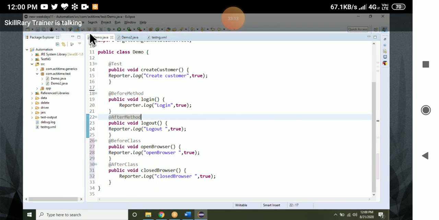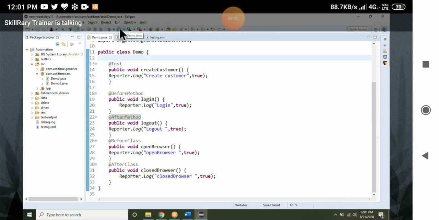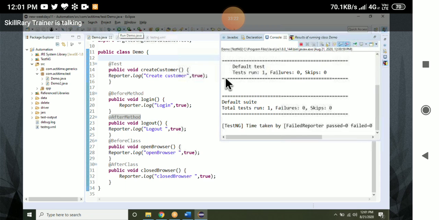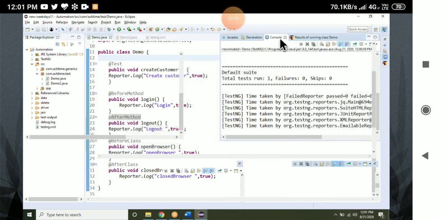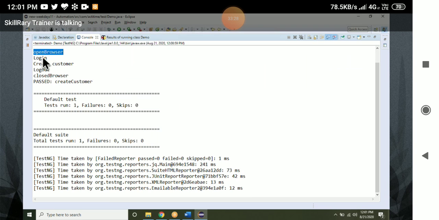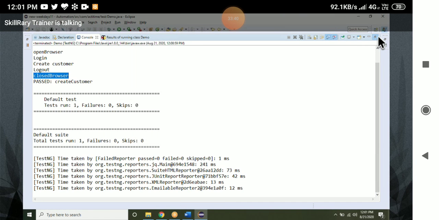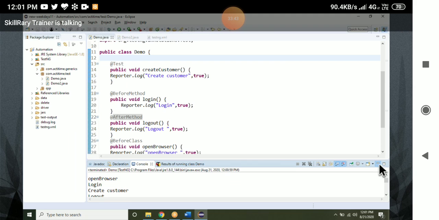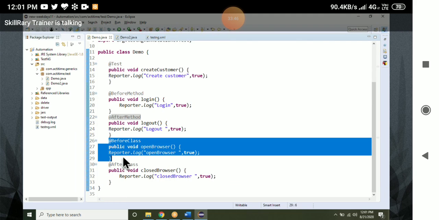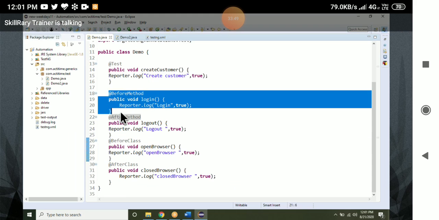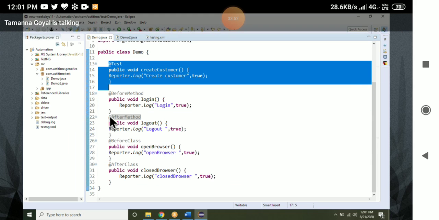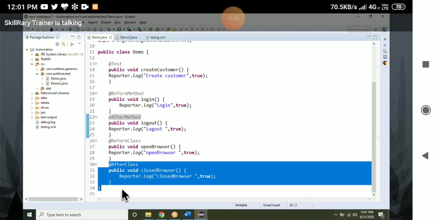Now if I execute, we'll see what happens. See here, open the browser is executed first. Login, then create customer, logout, close the browser. Tell me, which one will be executed first? Open browser. Before method. Then the test, after method, and at last after class.